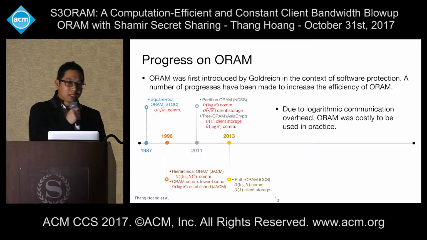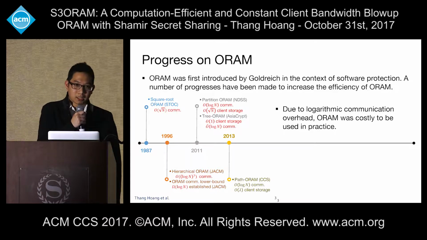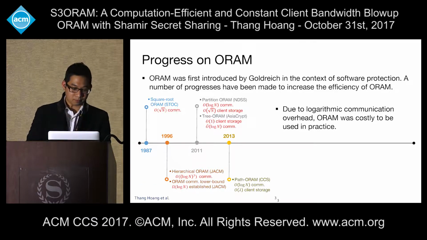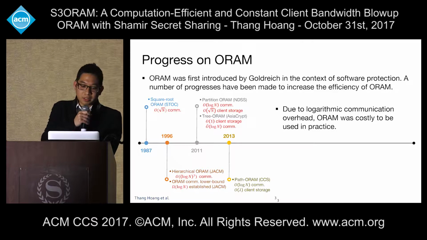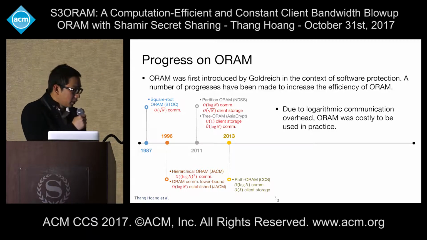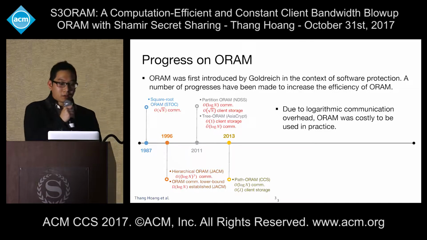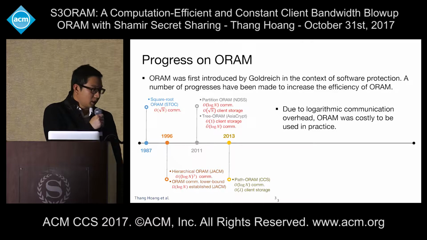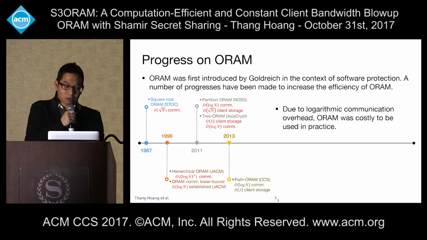The advantage is that it achieves O(log n) communication and O(1) client storage. In 2013, another breakthrough came out: Path ORAM, published in CCS. It features O(log n) communication with O(lambda) client storage, where lambda is a security parameter.